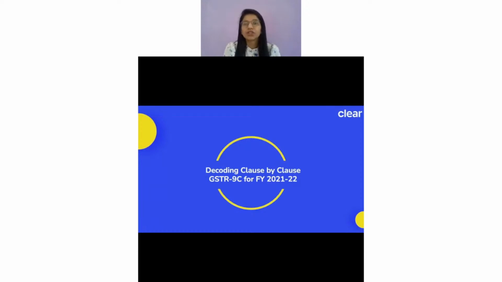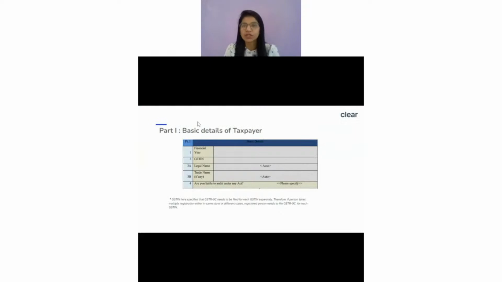Think about a branch transfer. Right? When I talk about branch transfer, let me first go to the first part, like how exactly they're even asking for the reconciliation statement. So let me first show what the information is. There is a part one which just talks about the basic details, like what is the financial year. Obviously here it is 21-22. Then the GSTIN and the legal name, the trade name, and are you liable to audit under any other act, like maybe the Companies Act or Income Tax Act. Then you have to just specify that.